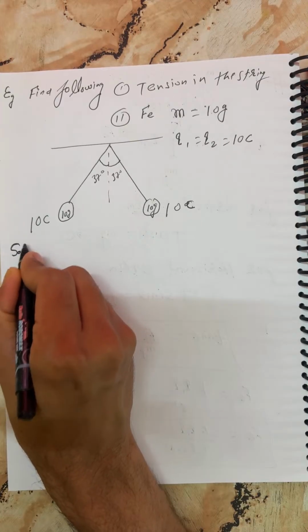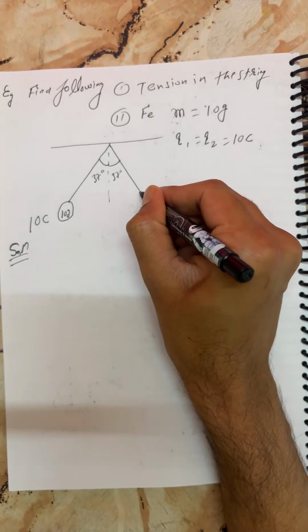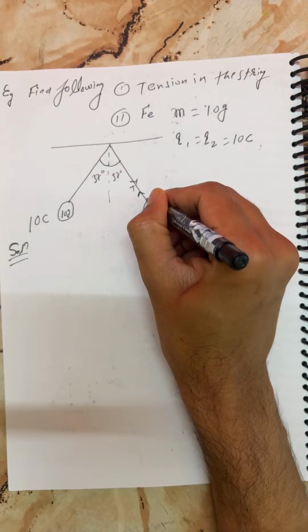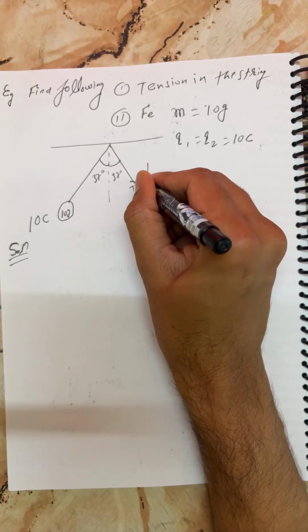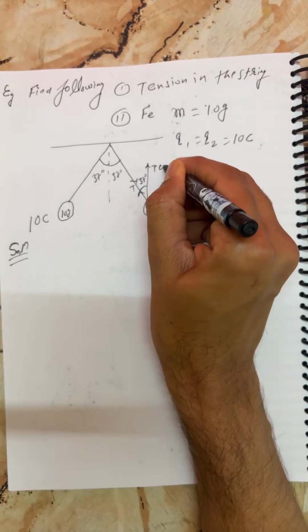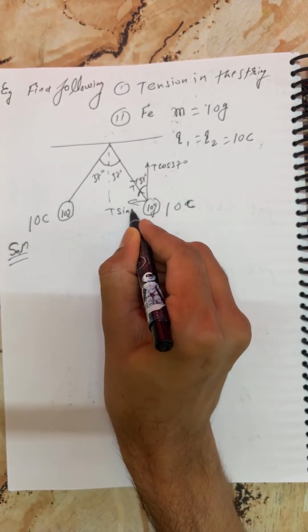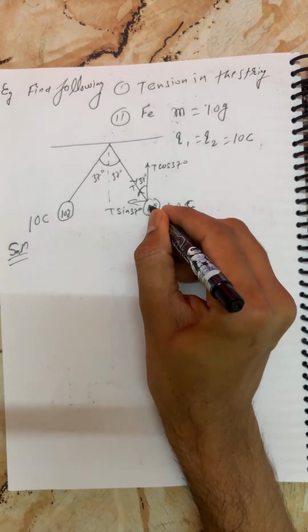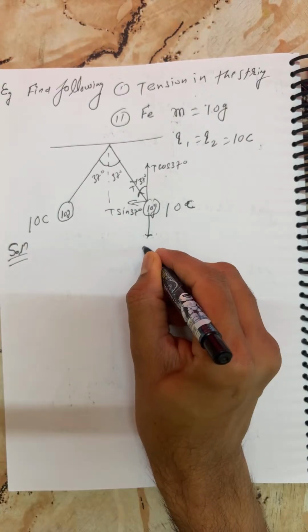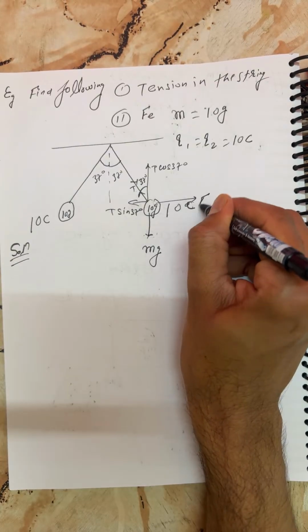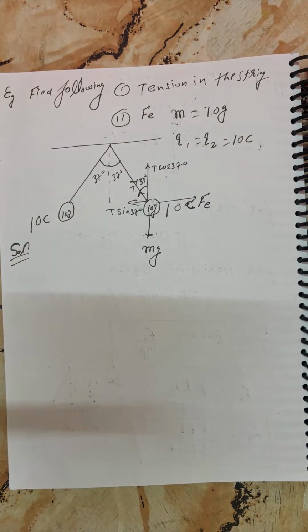Now, my dear, have a look at the solutions here. As usual, first I'll take the components of the tension force, which is T. This is 37 here. So you can freely say this is also 37 here. So this is T cos 37 degree, and this is T sin 37 degree. Due to the mass, due to Earth's gravitational pull, mg acts in the downward direction. Like charges repel, so you can say Fe acts away. This is what you must show in the diagram.